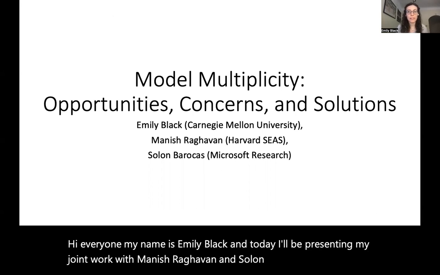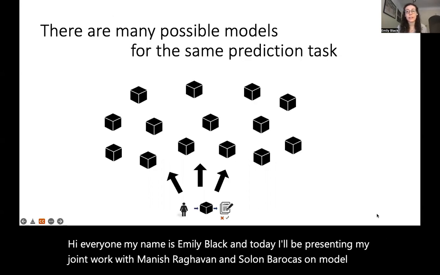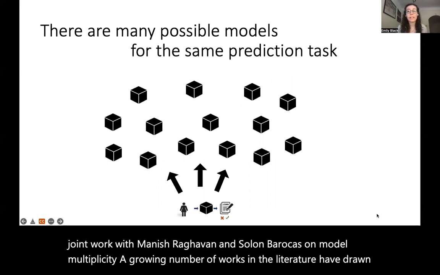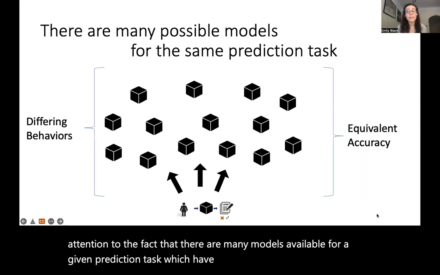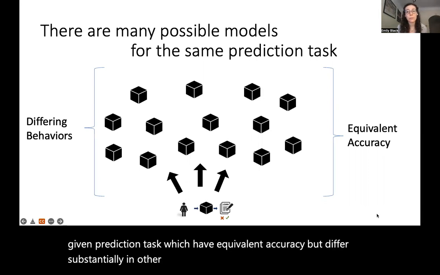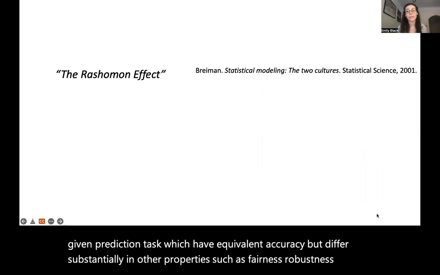Barocas on model multiplicity. A growing number of works in the literature have drawn attention to the fact that there are many models available for a given prediction task, which have equivalent accuracy, but differ substantially in other properties, such as fairness, robustness, and interpretability, among others.